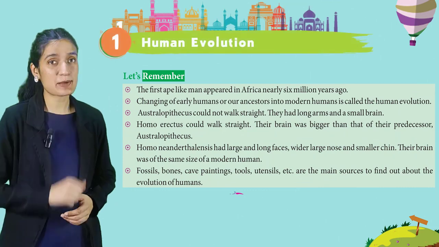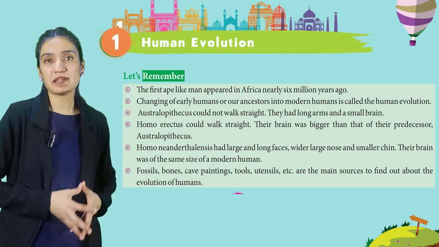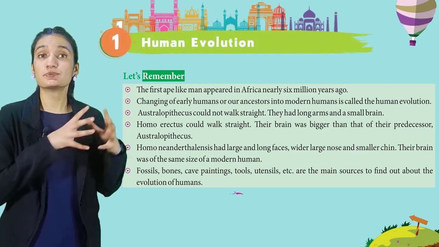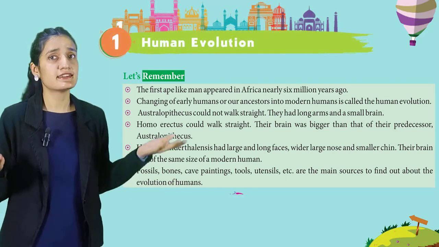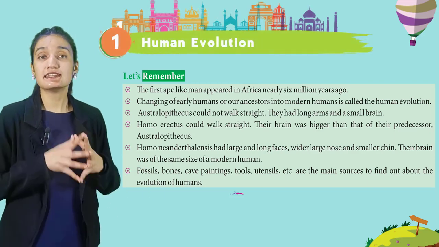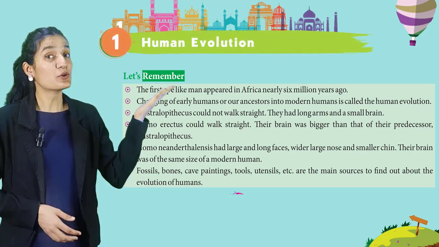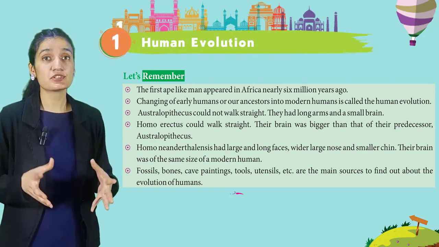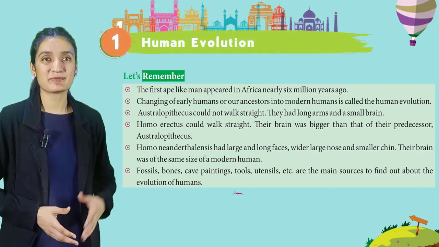Now students, let's remember the first ape-like man appeared in Africa nearly 6 million years ago. Changing of early humans or our ancestor into modern humans is called the human evolution. Australopithecus could not walk straight. They had long arms and a small brain. Homo erectus could walk straight. Their brain was bigger than that of their predecessor, Australopithecus. Homo neanderthalensis had large and long faces, wider large nose and smaller chin. Their brain was of the same size of a modern human.